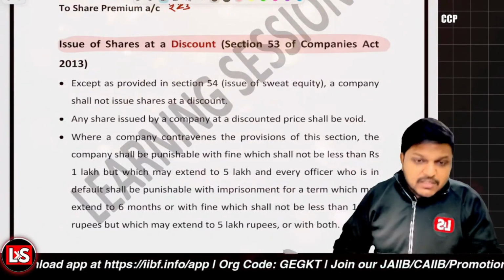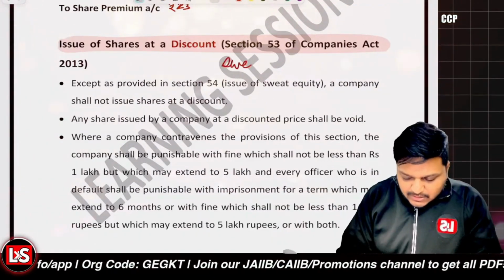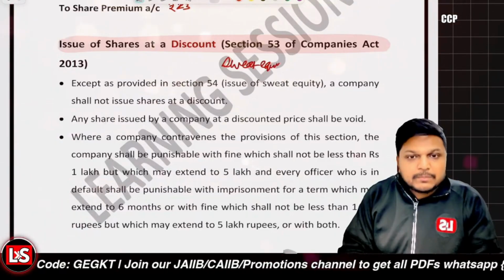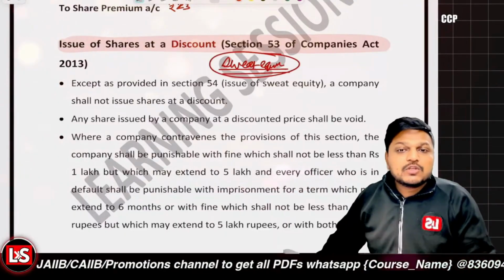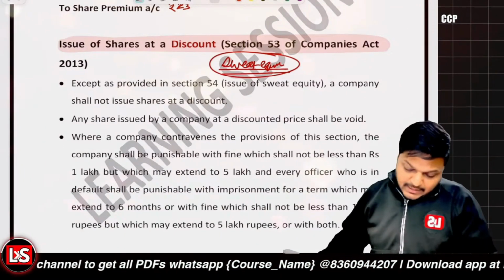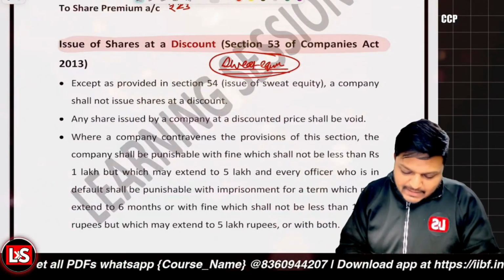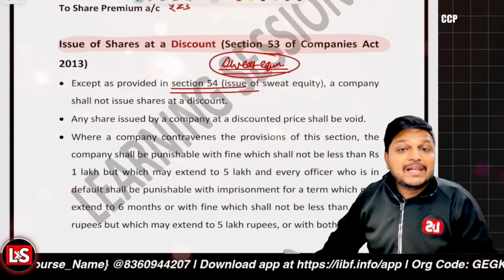And the exception is the sweat equity. So if you're going to issue the shares for sweat equity purposes, which is governed by Section 54, that is allowed. Otherwise, issuing the shares at a discount is not allowed.